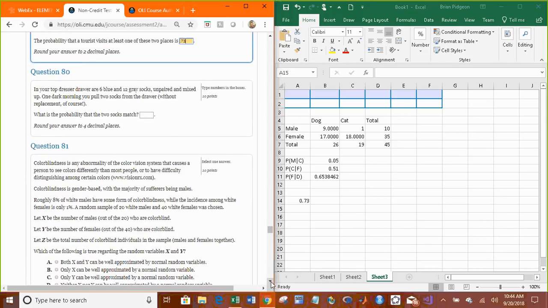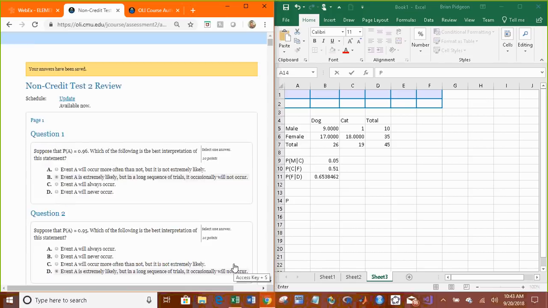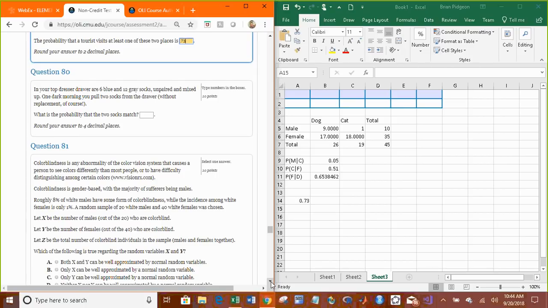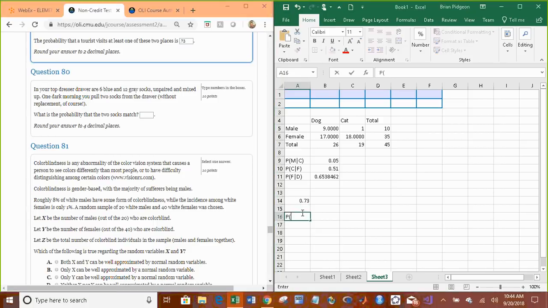In your top dresser drawer are 6 blue and 12 gray socks, unpaired and mixed up. One dark morning, you pull 2 socks from the drawer, without replacement, of course. What is the probability that the 2 socks match? Two socks match means there are 2 situations that can occur: you get 2 blue or 2 gray. That's going to be based on our OR formula: the probability of 2 blue plus the probability of 2 gray. You can't have 2 blue and 2 gray, because we're only pulling 2 socks.